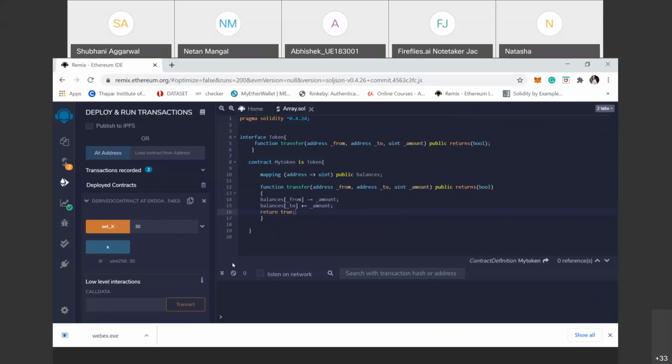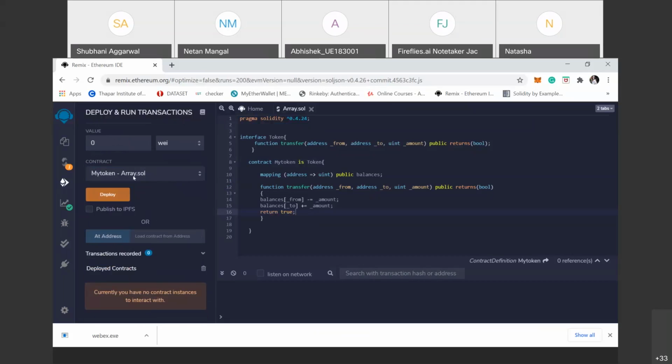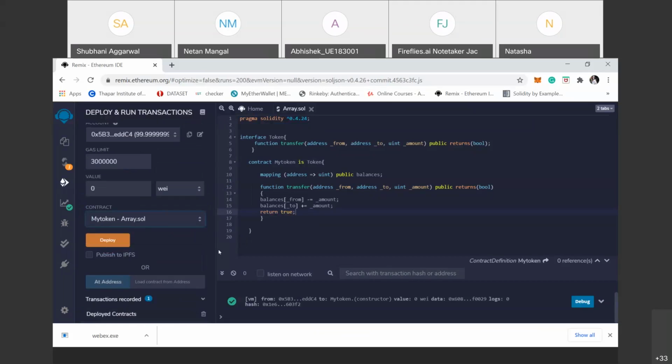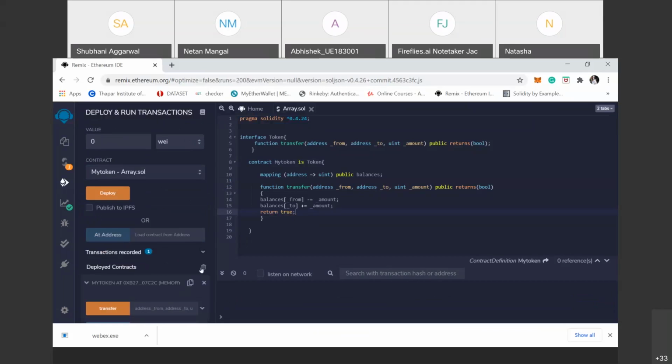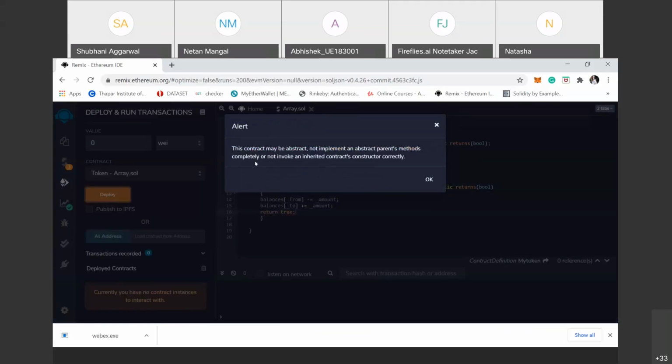When we deploy this Token interface, nothing is there, because it has a function but it lacks implementation, so it doesn't deploy.